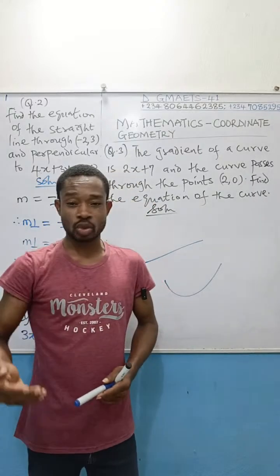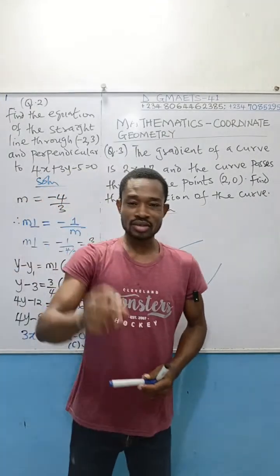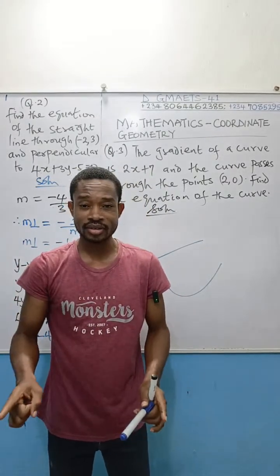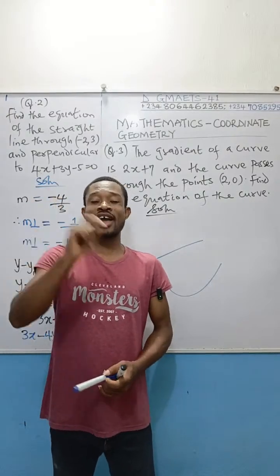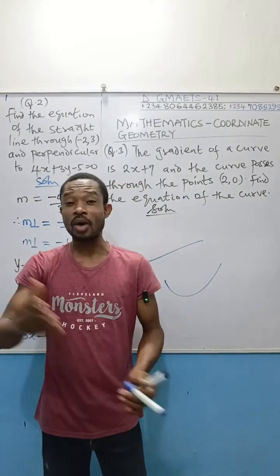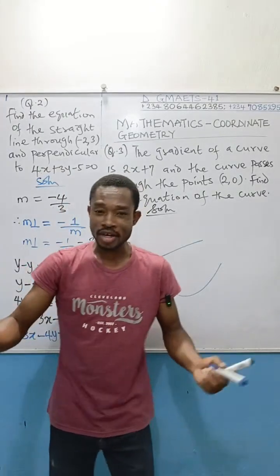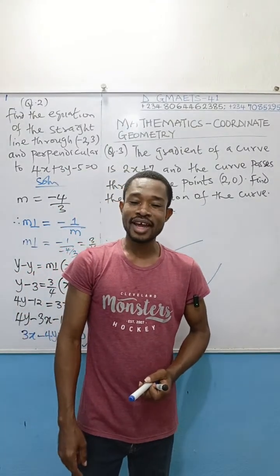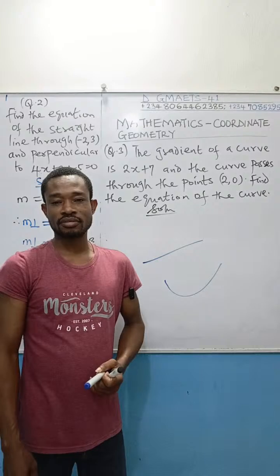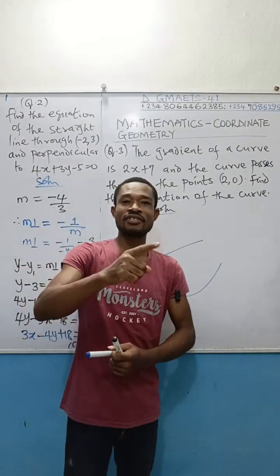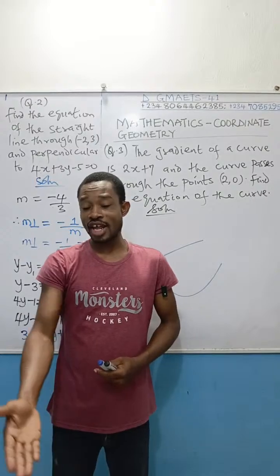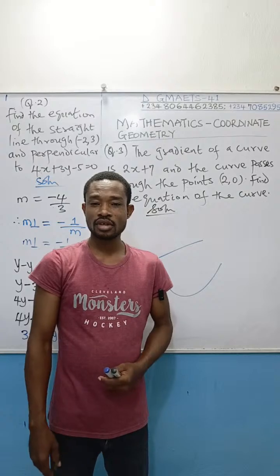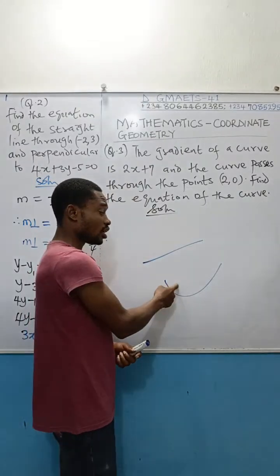That is how you identify a straight line. Once the powers of x and y are no longer 1, then that equation becomes a curve. So if I give you something with x to the power of 2, just like you read from the options, that is a curve. So we're going to solve and get the equation of this curve.